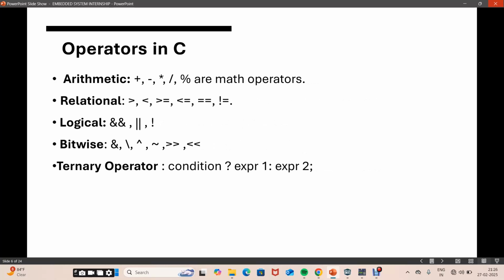Next is operators in C. There are many operators in C, like arithmetic operators. They are math operators: addition, subtraction, division, modulus, multiplication, etc. Then there are relational operators: greater than, less than, greater than or equal to, less than or equal to, equal to, not equal to, which are used for comparisons. Next are logical operators and, or, not, which are conditions. Next is bitwise and. Then is the ternary operator.